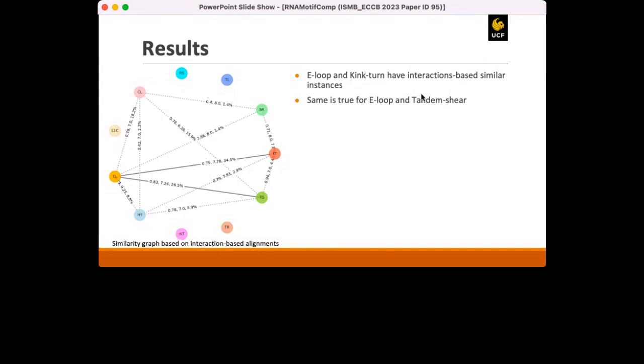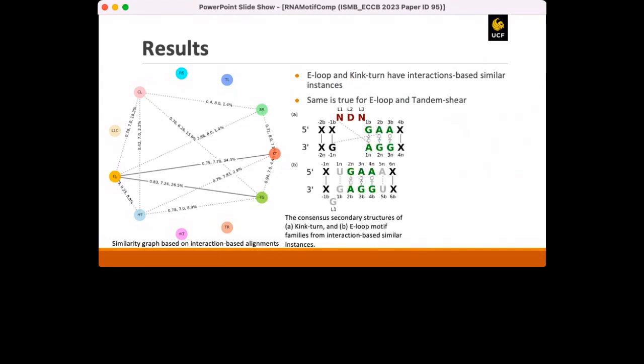We have generated the consensus secondary structure of these participating instances to show the authenticity of our claim from this figure. Although Kink-turn has a bulge here, you can see a significant portion of their base pairing interactions matching. Also, they might have similar stackings, which are not shown here to keep the figure simple.